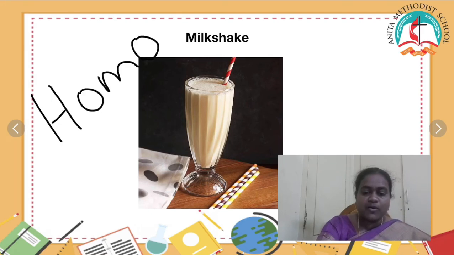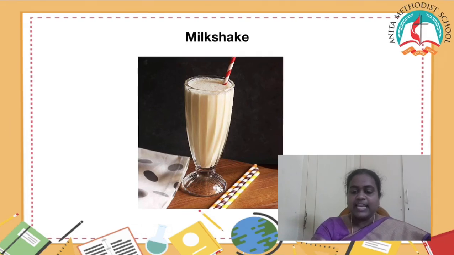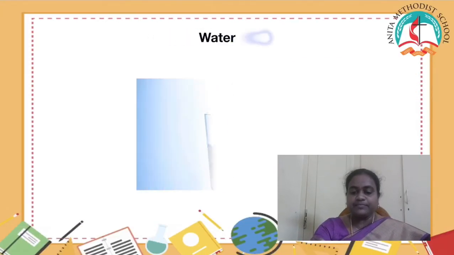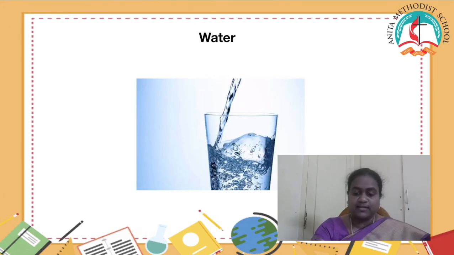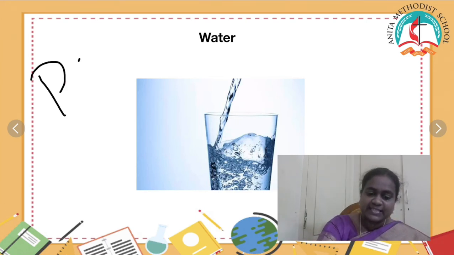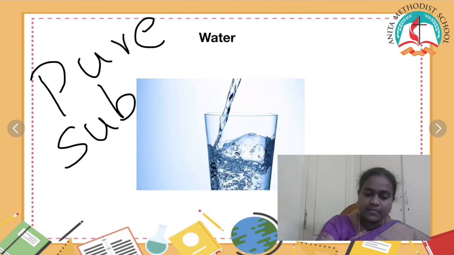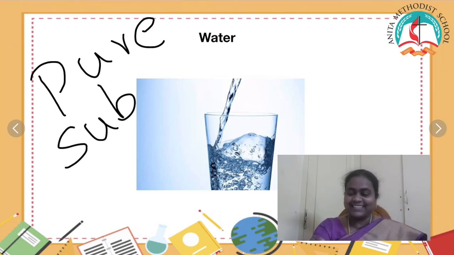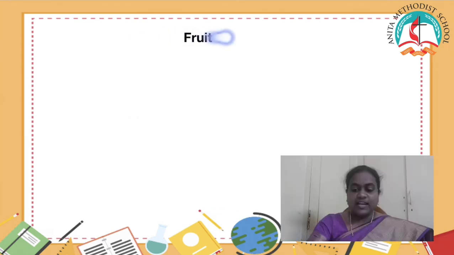Homo. Okay? Good. The next example. Water. Is it homo or hetero? No, it is the purest form. So, it is called a pure substance. Okay? Good. Next one.